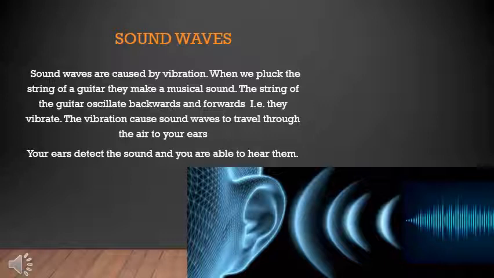Okay students, so what are sound waves? Sound waves are caused by vibration. When a vibration is produced, sound waves are produced. So when we pluck the string of a guitar, the strings vibrate forwards and backwards. They cause a vibration, and from this vibration sound waves are produced, and we hear the sound of that instrument. So our ears detect a sound and we are able to hear it with the help of sound waves. Okay.